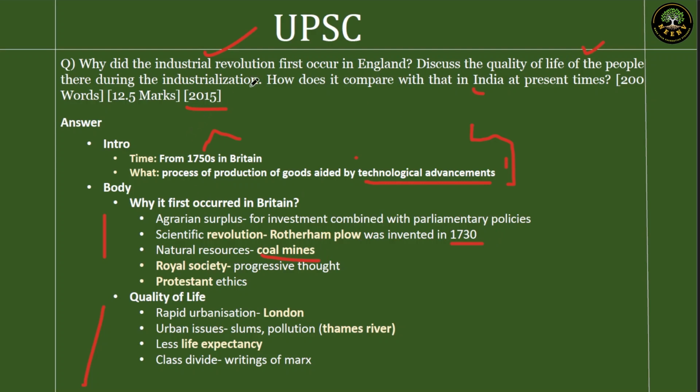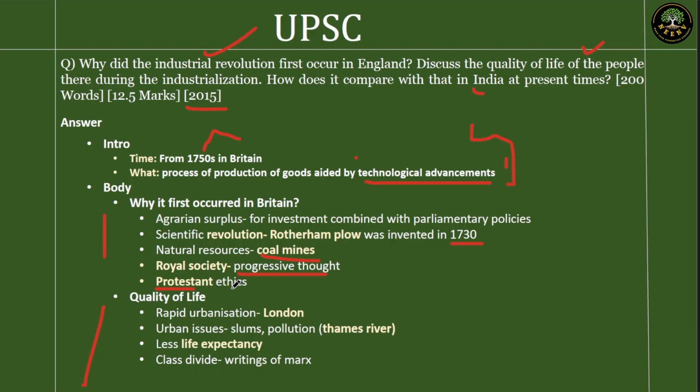When you look at the imports from Europe to the world generally, it was more of natural resources like coal. Then the Royal Society in Britain. So this is the center of progressive thought. The education at that time in centers of learning in Europe was very progressive and modern. Natural sciences, what we call physics, chemistry, biology, were given importance. Next up, the Protestant ethics. That is also one reason, which gives importance to work culture and wealth accumulation. That ethics also helped them.